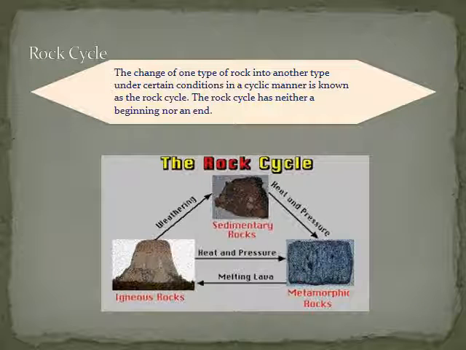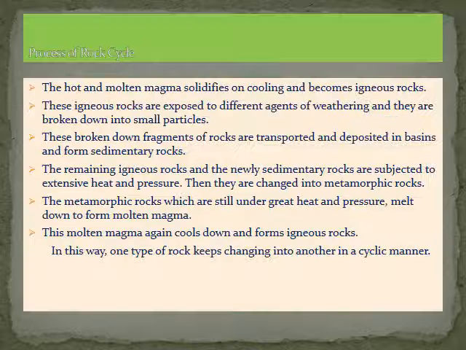Now let us know what is the rock cycle. Due to heating, melting, erosion, deposition and chemical action, one group of rock leads to the formation of another group. The formation and development of three types of rocks in a cyclic manner is known as the rock cycle. Here is the diagram of the rock cycle given. Here is the process of the rock cycle.